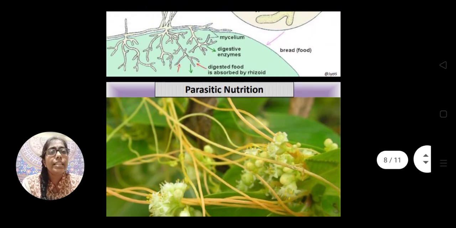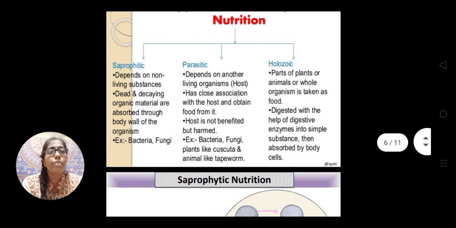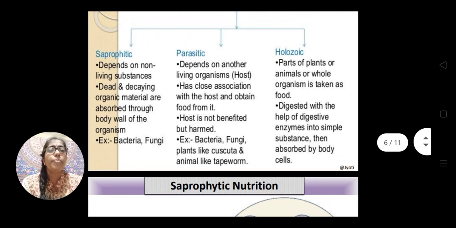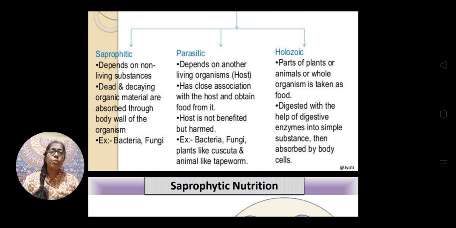The third type, as I told you, is the holozoic mode of nutrition. In holozoic nutrition, the digestion of the food is required inside the body of the organism. In the previous two cases, saprophytic and parasitic, no digestion of food is required inside the body of the organism taking the food.